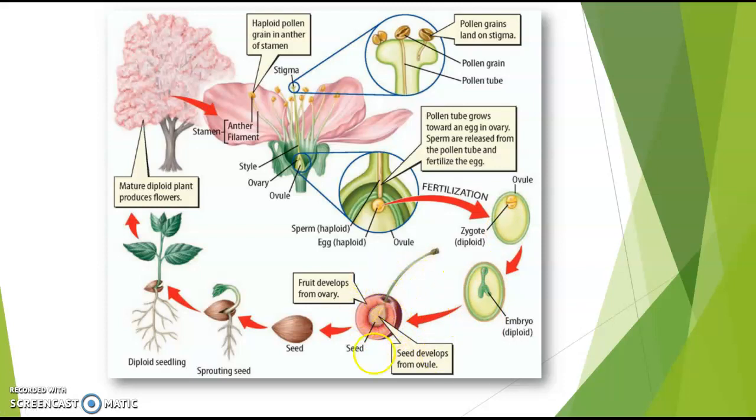Some flowering plants make the fruit, and the fruit usually has a good taste to attract animals, like people or birds, dogs even. And so when they eat the good taste in fruit, that's a way for the plants to get the seeds dispersed. So the seed will then sprout if it lands near some good soil, and you get a little seedling plant that will eventually grow into a mature plant.